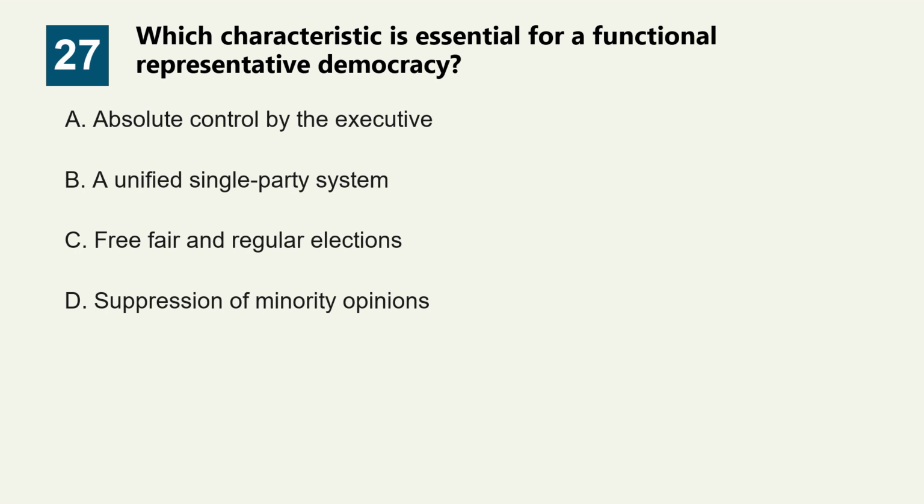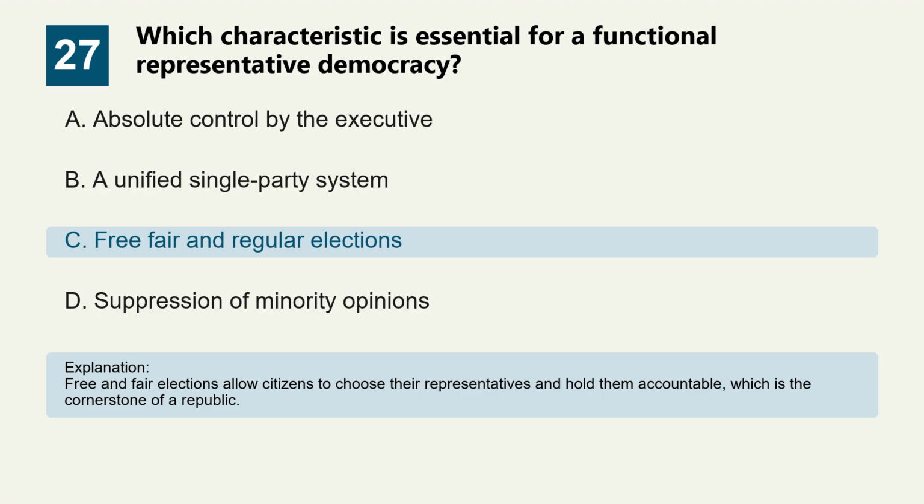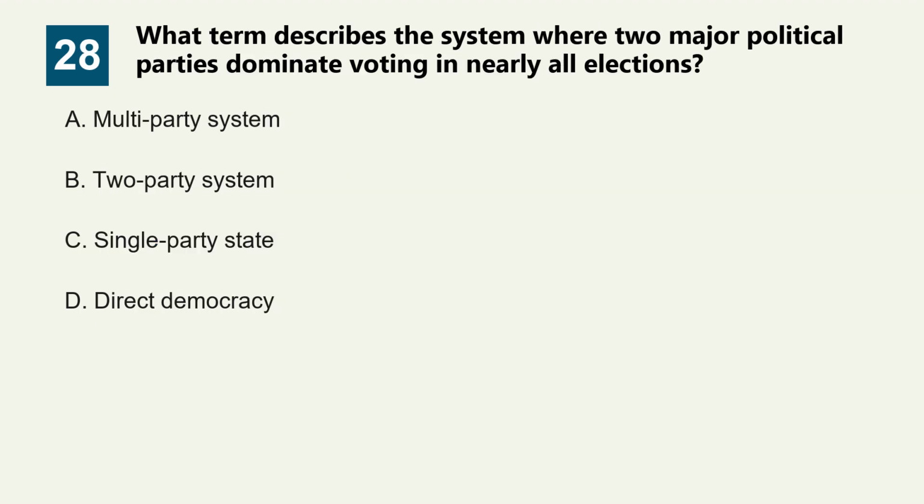Which characteristic is essential for a functional representative democracy? Option A. Absolute control by the executive. Option B. A unified single-party system. Option C. Free, fair and regular elections. Option D. Suppression of minority opinions. The correct answer is option C. Free, fair and regular elections. Free and fair elections allow citizens to choose their representatives and hold them accountable, which is the cornerstone of a republic. Question 28. What term describes the system where two major political parties dominate voting in nearly all elections?